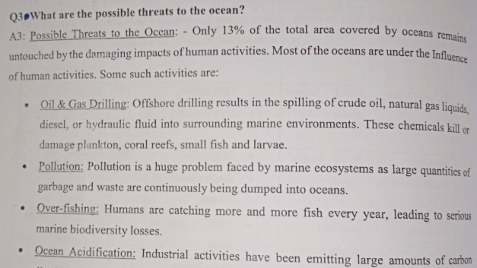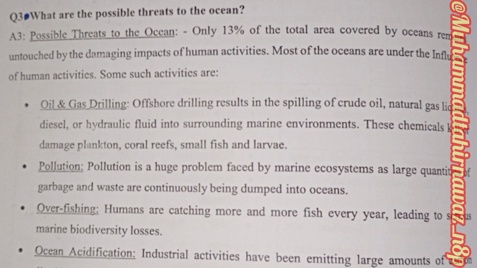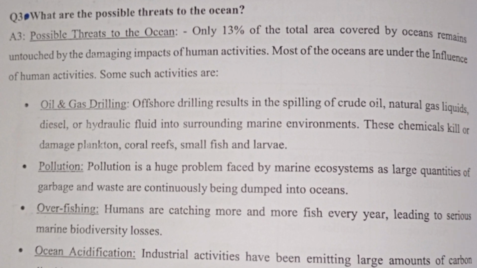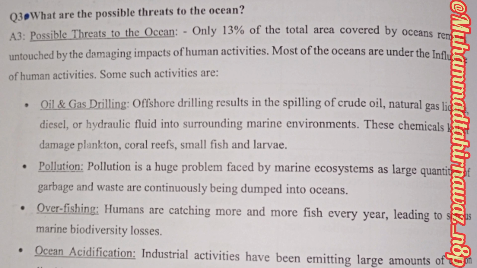Some such activities are, number one, oil and gas drilling. Offshore drilling results in the spilling of crude oil, natural gas, liquid diesel, or hydraulic fluids into the surrounding marine environments. These chemicals kill or damage plankton, coral reefs, and small fish and larvae.